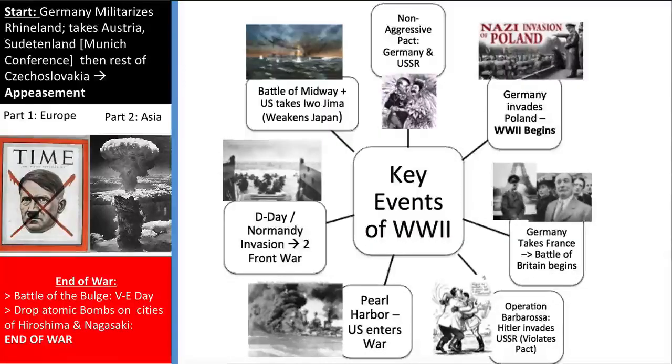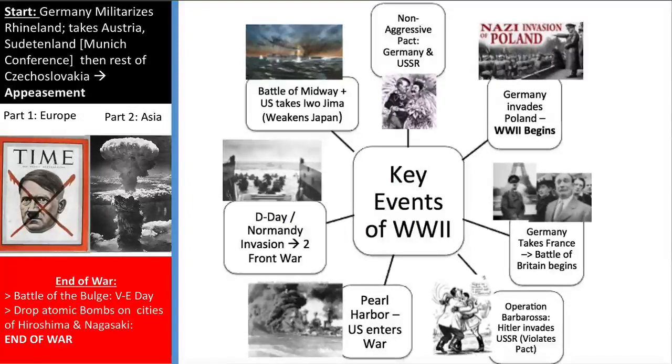All right, this is a really quick overview of the main key events and turning points of the war. Start at the top. Like I said, that non-aggression pact between Germany and the USSR is really important. It is not until that agreement is signed that Hitler knows he can attack Poland and be okay. And it is the invasion of Poland that begins World War II.